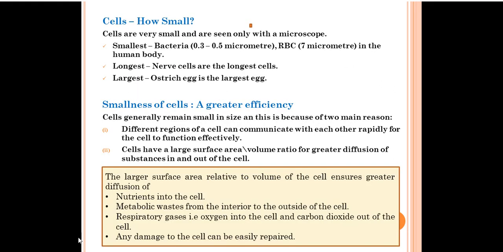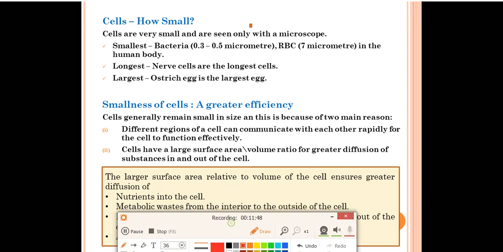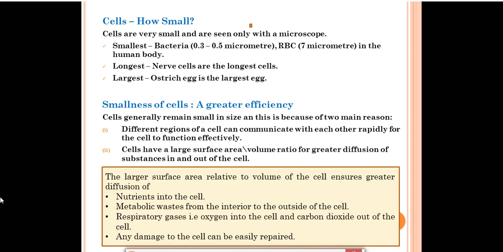Okay, so cells, how many? The next topic is cells, how many? We know that cells are very small. We cannot see them with our naked eye. We need a microscope, right? If we look at the bacteria cell, then the size of the bacteria cell ranges from 0.3 to 0.5 micrometer. The size of the RBC is 7 micrometers in the human body. If we talk about the longest cell in our body, then the nerve cell is the longest cell. Imagine it starts from your fingertip and reaches the brain. So how long it is?